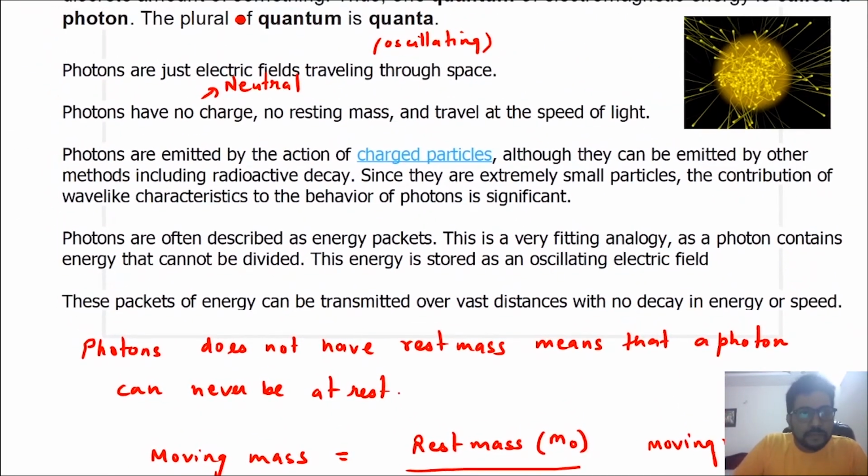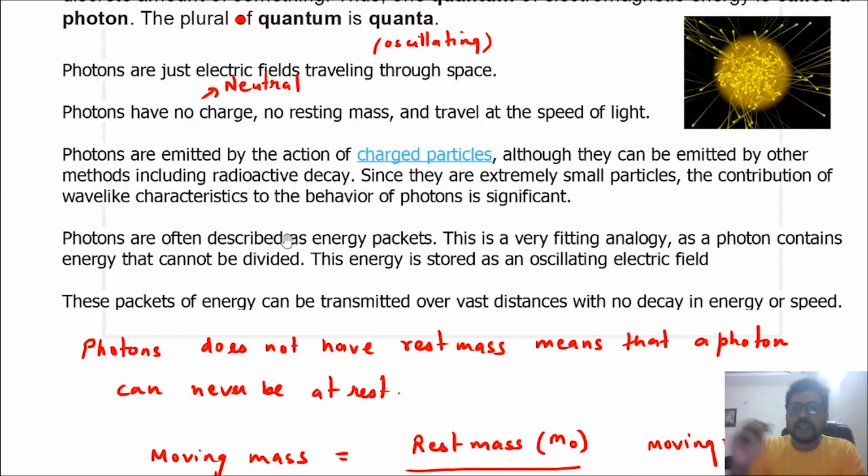Photons travel at the speed of light, which we have already discussed. Now, how are these photons generated? Photons can be generated by numerous methods. We have discussed in electrostatics that an accelerating charge produces electromagnetic radiation. So photons are emitted by the action of charged particles, although they can be emitted by other methods including radioactive decay. In the third chapter of this module, that is nucleus, we will study nuclear decay or radioactive decay. In that we will see that gamma rays or electromagnetic radiations can be emitted during radioactive decay.